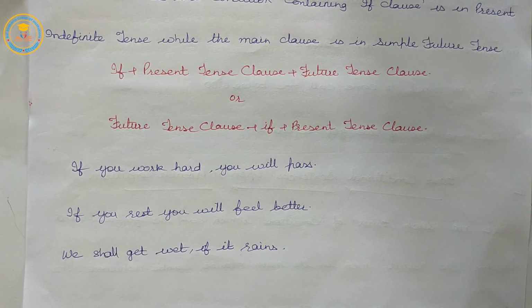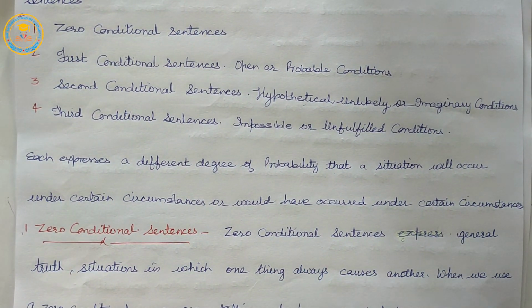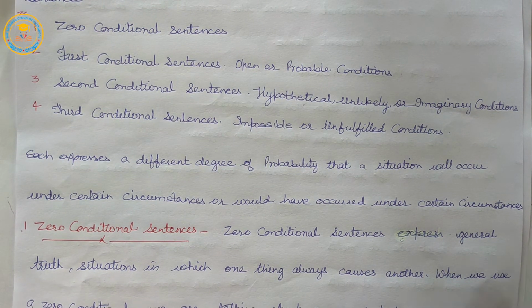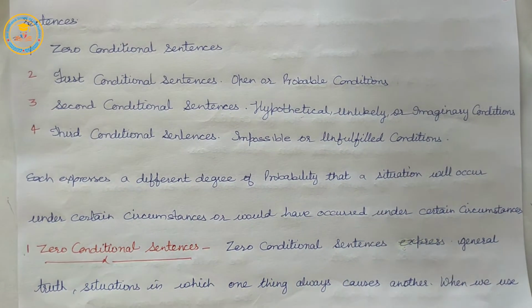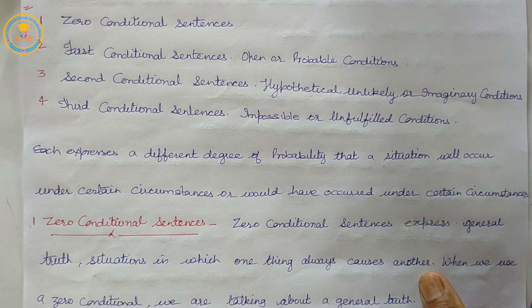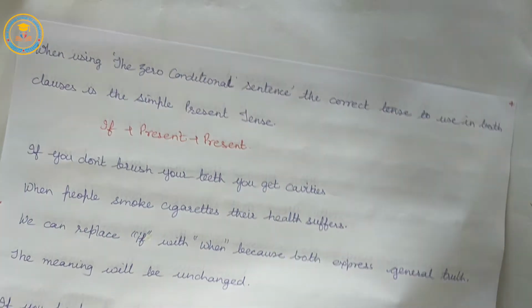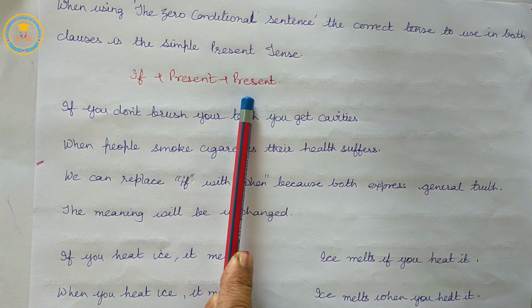And the zero conditional sentences that we have already read express a general truth, a situation in which one thing always causes another. When we use a zero conditional, we are talking about a general truth, and the rule is if plus present.